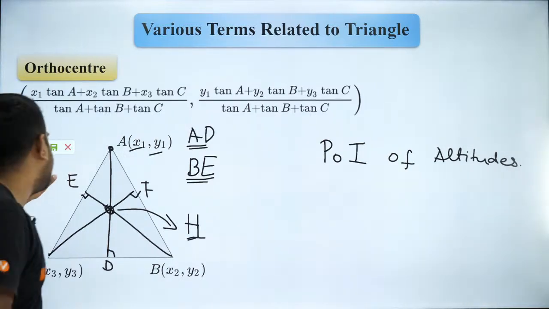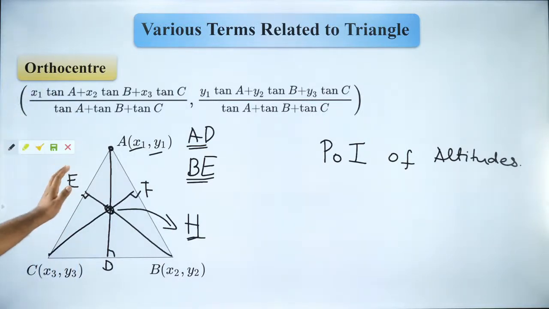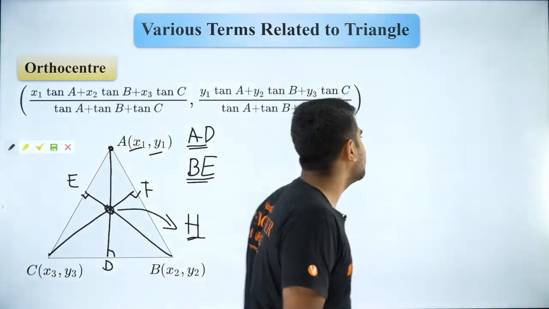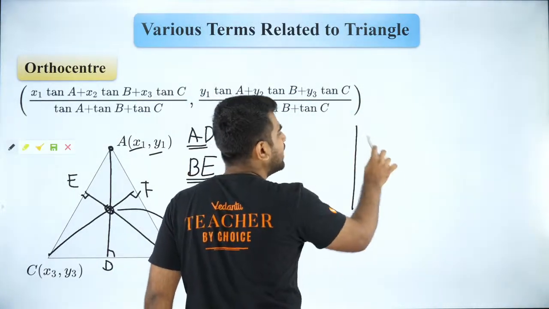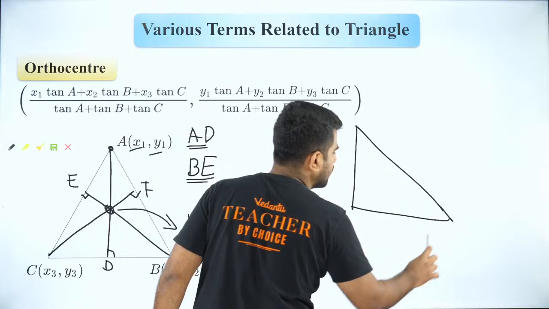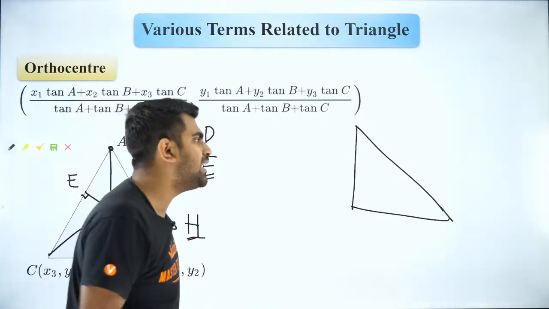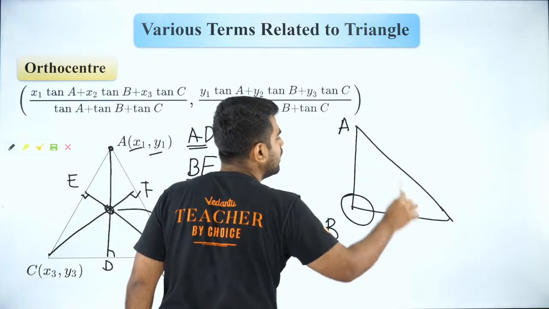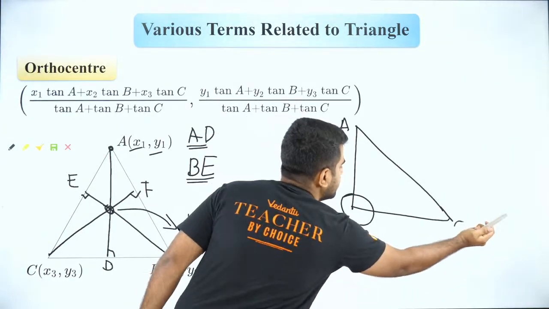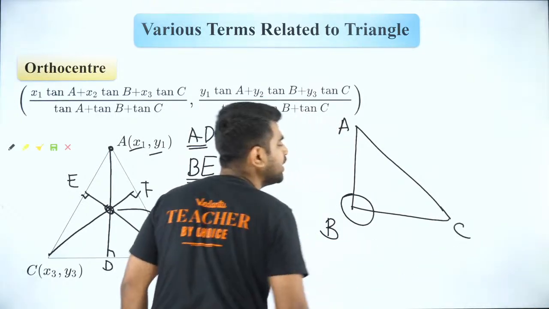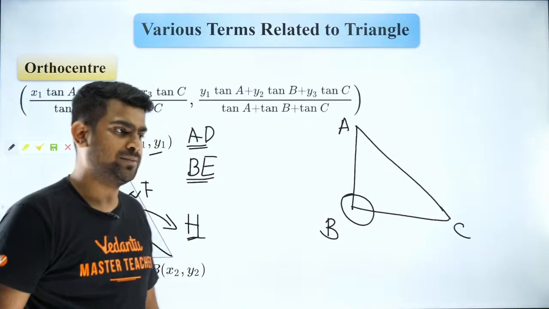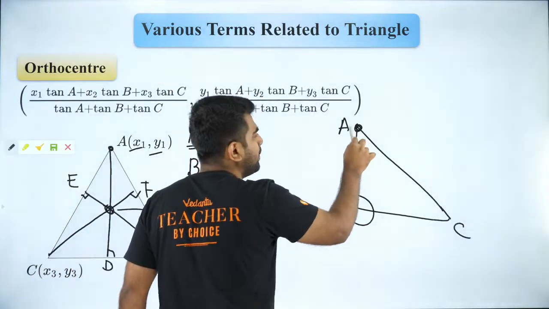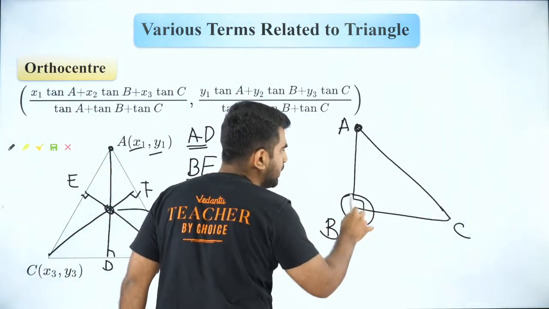Otherwise, the tricky questions of JEE Mains, how they will ask is, they will ask you related to properties. For example, they will give you a right angle triangle and they'll ask you what is the orthocenter. So you guys can very quickly say the orthocenter is vertex B. Everybody knows that? For a right angle triangle, the orthocenter is nothing but the right angled vertex. Because the altitude from A, if I drop, it is nothing but AB.